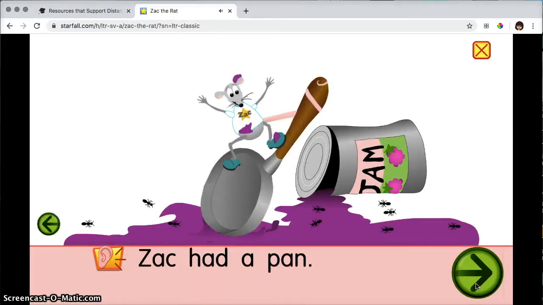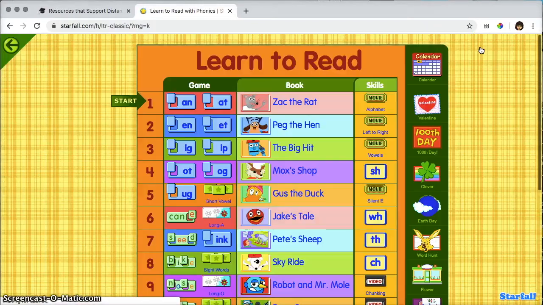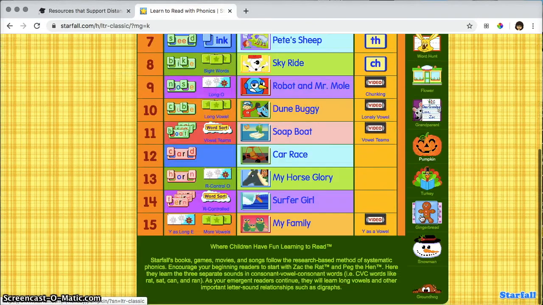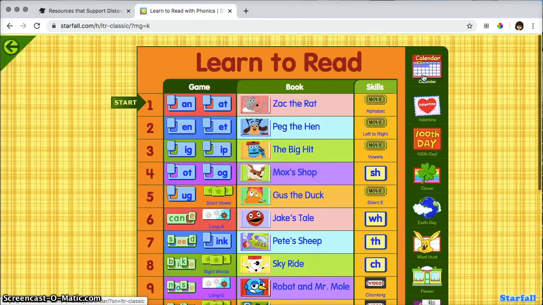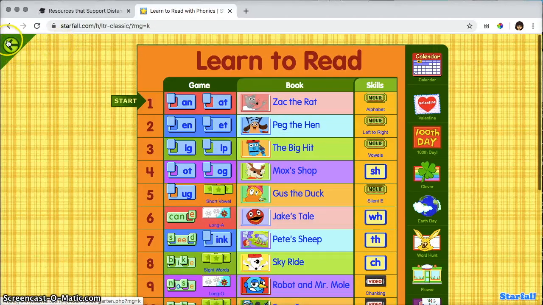So you can see how they're reinforcing that letter sound with every click that the students are making. And then finally, there's a little video. I'm not going to click on it here, but it is available. It just talks about the alphabet and how it's ordered and that sort of thing. Then you see here on the right are a few additional options. So there's a 100th day song, and all of these are in color. So that means all of them are usable and shareable with your students and their parents.